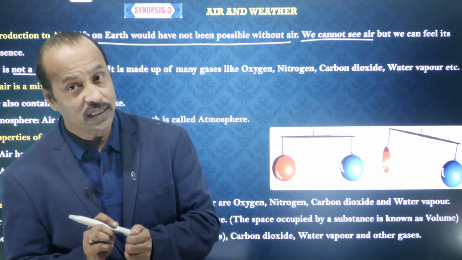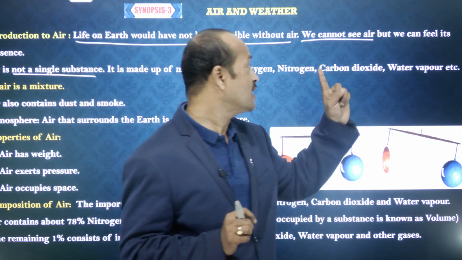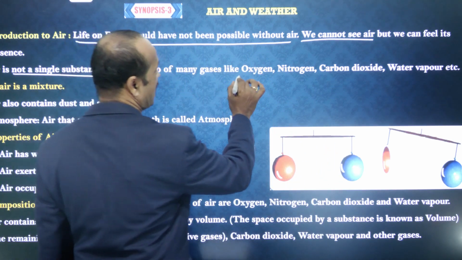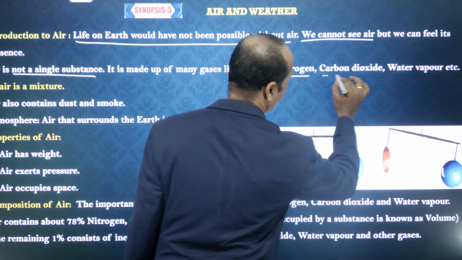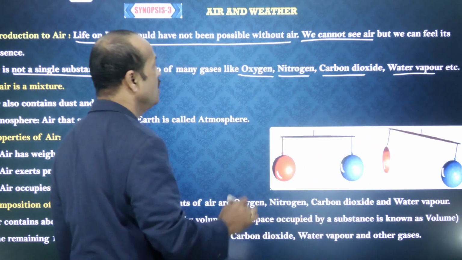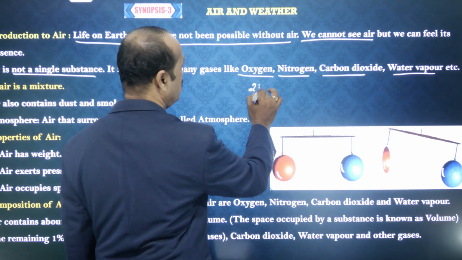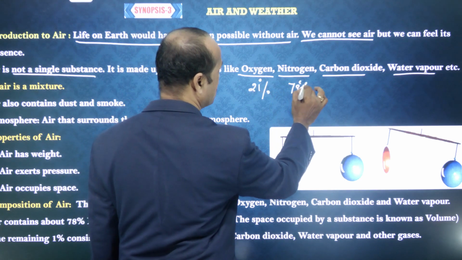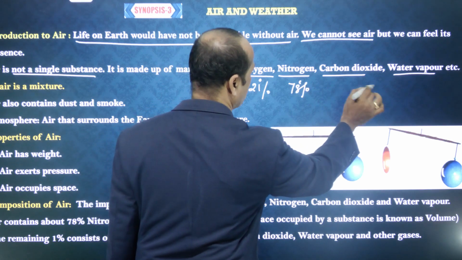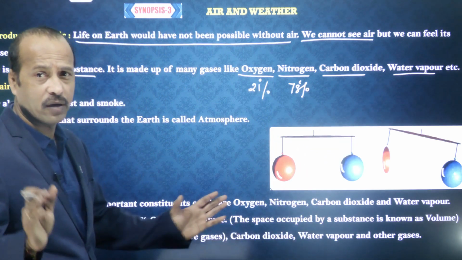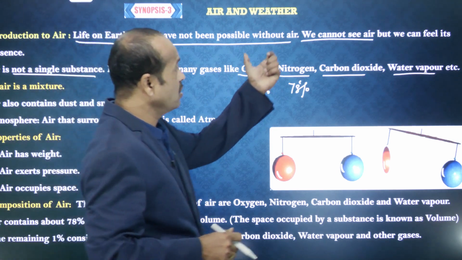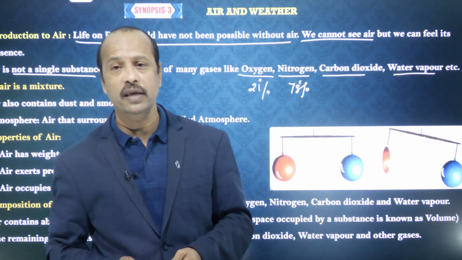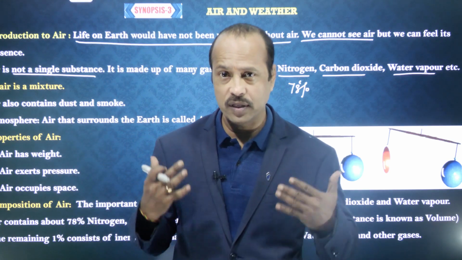Clear to you? So in that 1%, the important gas is carbon dioxide. Air is made up of many gases like oxygen, nitrogen, carbon dioxide, and water vapor. Oxygen is almost 21%, nitrogen 78%, carbon dioxide 0.3%, and the remaining is water vapor. They play a very important role for human life.